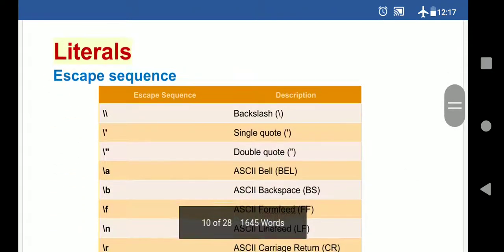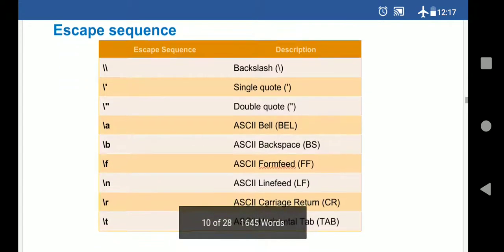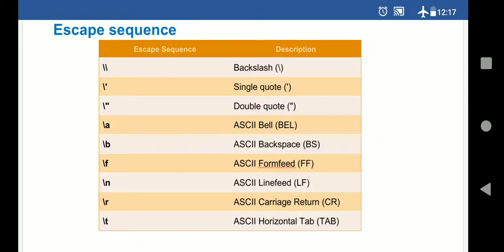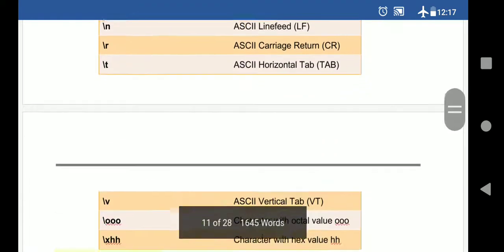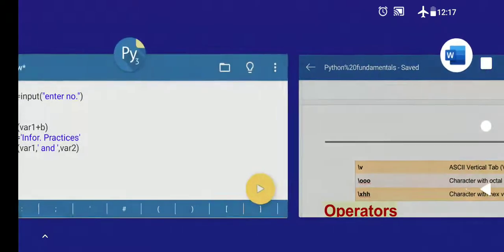Then here are some other examples of literals. You can say escape sequence characters. Escape sequence characters are those characters which help you to show the output in tabular format or in column manner. So here you only have to do two. Which are the two ones? Slash n. Slash n is called line feed, meaning a new line character. And the other one is slash t. Slash t is called tabular format. Definitely we have to do the practical for both of them. So we will start the practical right now.